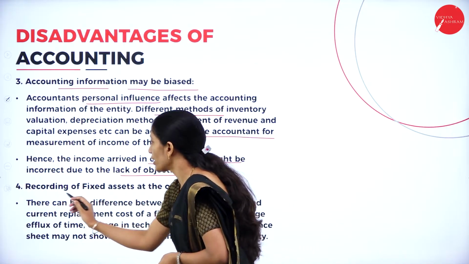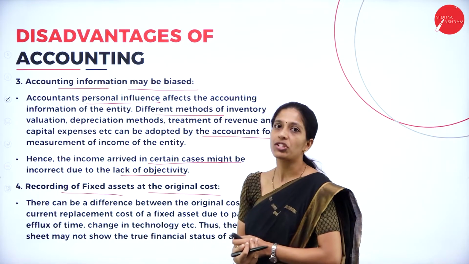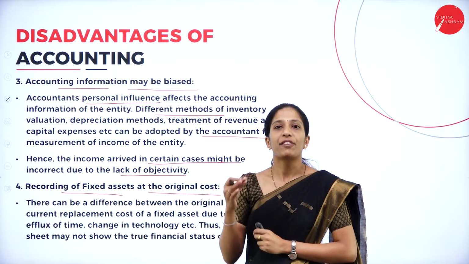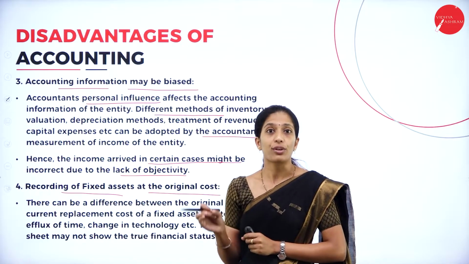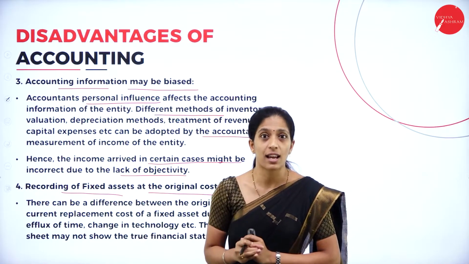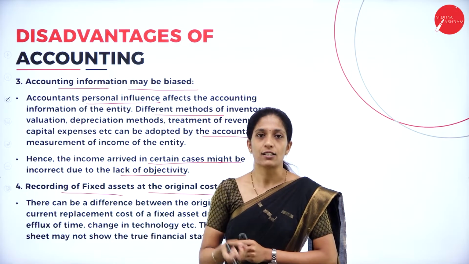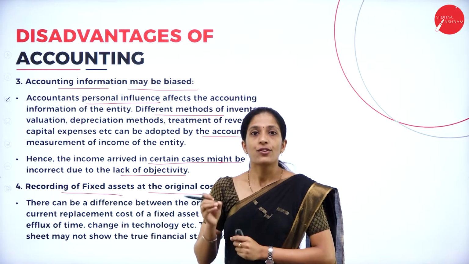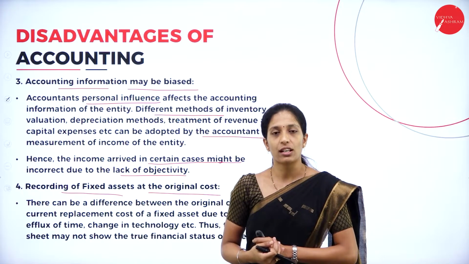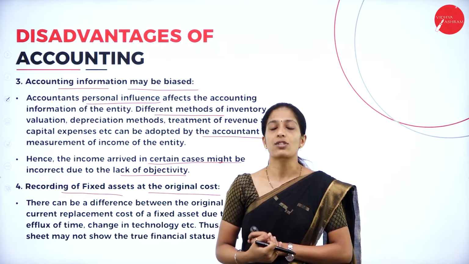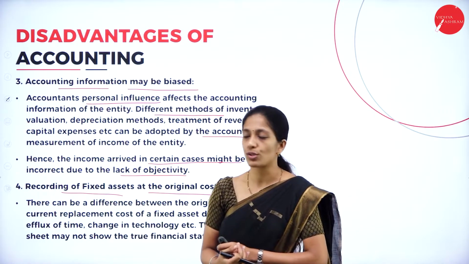Next one is recording of fixed assets at the original cost. Here the fixed asset is recorded in terms of original cost, but do you think the value of the fixed asset will be the same? No, it keeps on decreasing. It keeps on depreciating. So if we record the value of the fixed asset at its original cost, then also the accuracy of accounting information goes wrong.